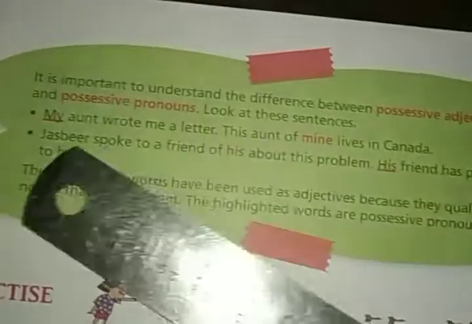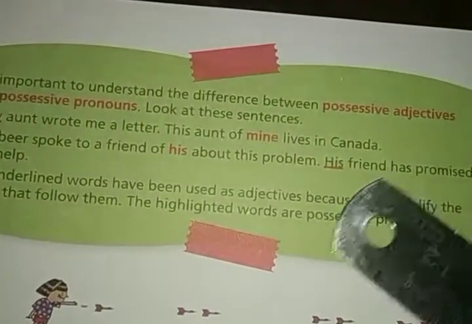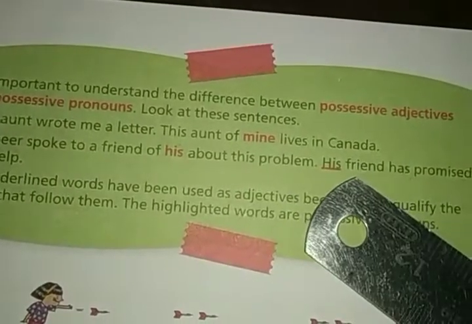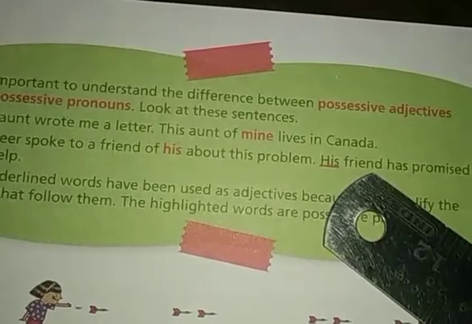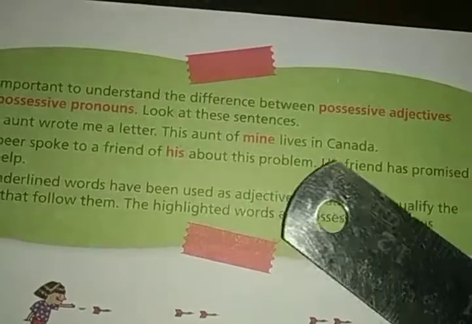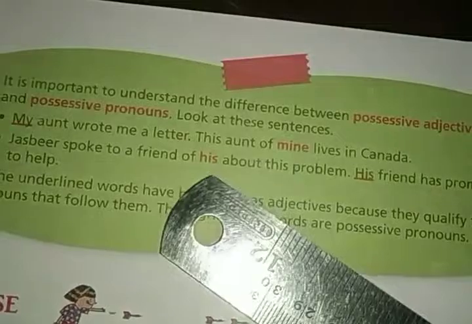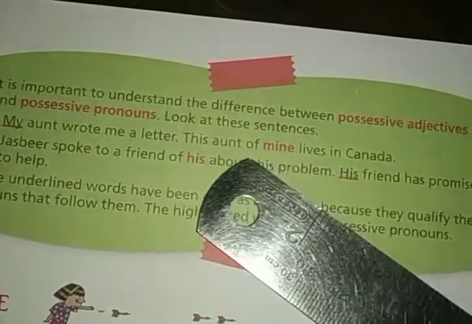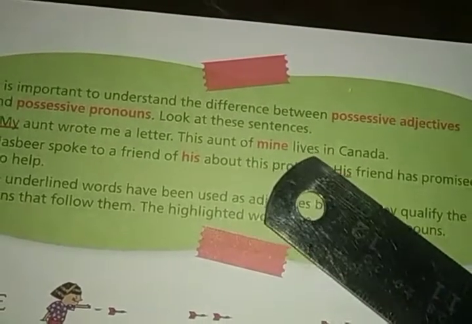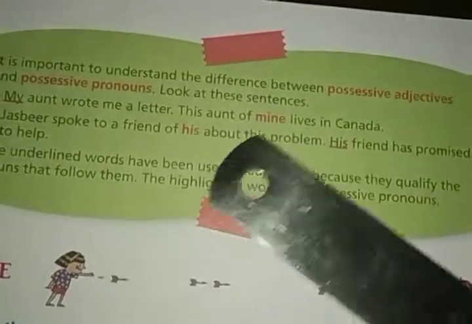I told you my aunt. Whose aunt? My aunt. His friend. Whose friend? His friend. So his is describing or qualifying the noun friend, and the noun friend is written just after his. This is why it is known as possessive adjective. His and my are known as possessive adjectives. But mine and his, look at them. This aunt of mine, no noun is there, and after his also no noun is there. So they are known as possessive pronouns.